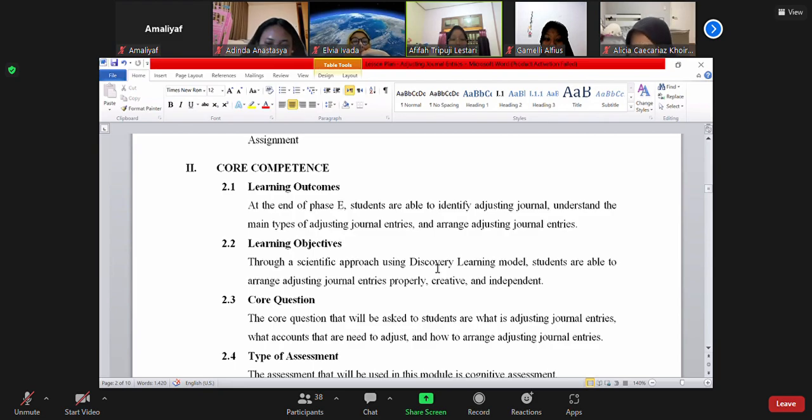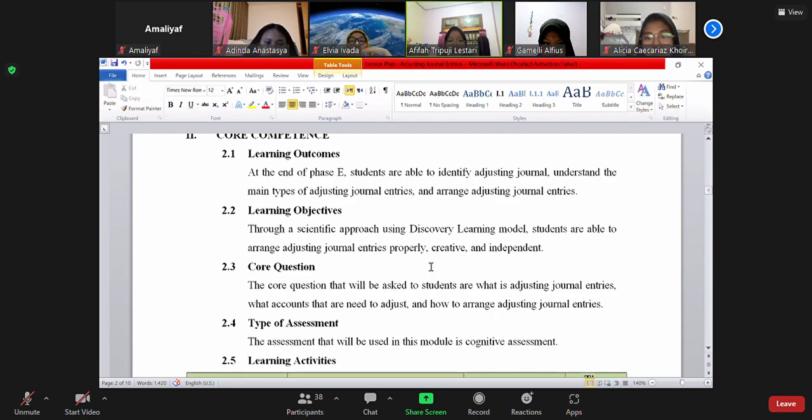The first part is learning outcomes. At the end of phase E, like the 10th grade, students are able to identify adjusting journal entries, understand the main types of adjusting journal entries, and arrange adjusting journal entries. And then for the learning objective, through a scientific approach using discovery learning models, students are able to arrange adjusting journal entries properly, creatively, and independently.